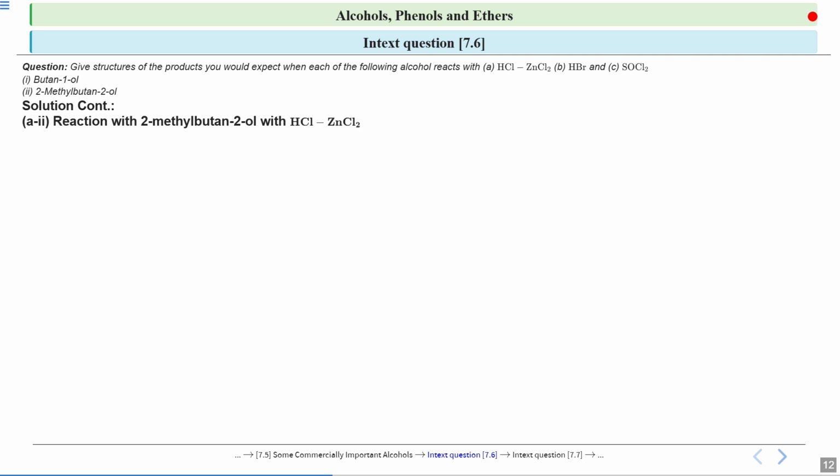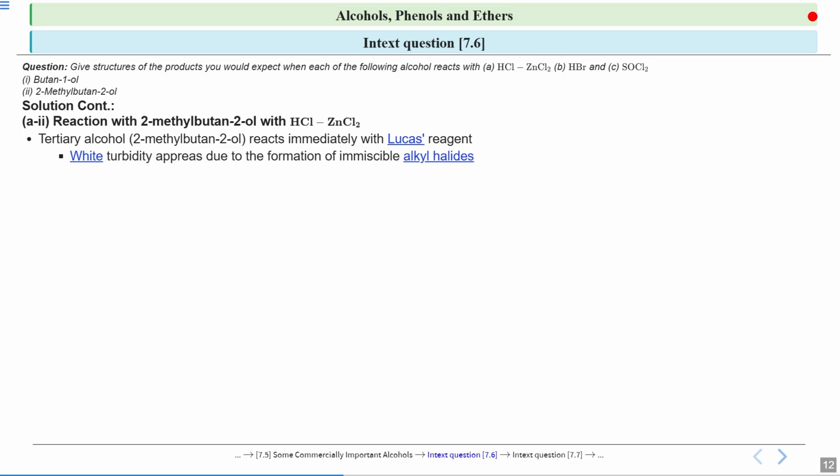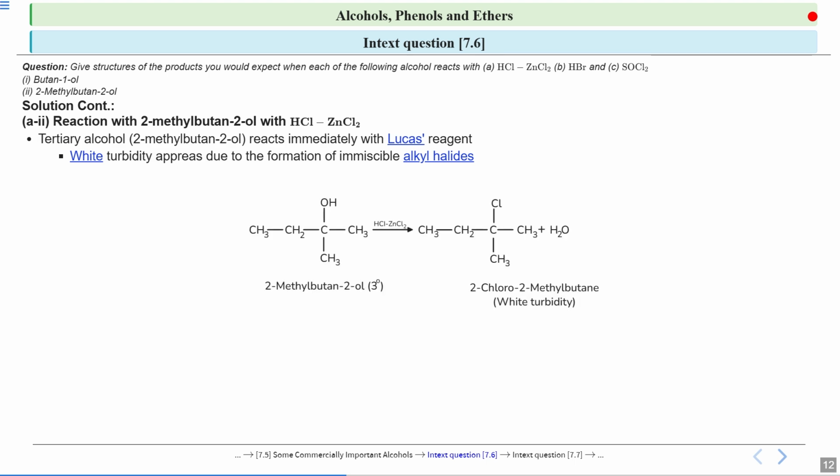Now if I talk about 2-methylbutan-2-ol, you will see that this is a tertiary alcohol. Tertiary alcohols react immediately with your Lucas reagent. When you react a tertiary alcohol, white turbidity appears because of the formation of immiscible alkyl halides. The tertiary alcohol will react immediately with Lucas reagent. If you see this carbon, three other carbon atoms are also attached to it, so this is a tertiary carbon.